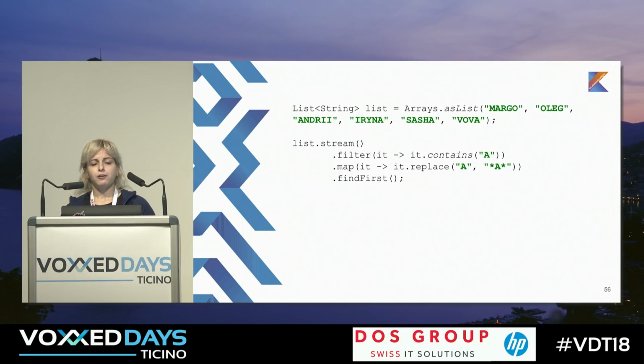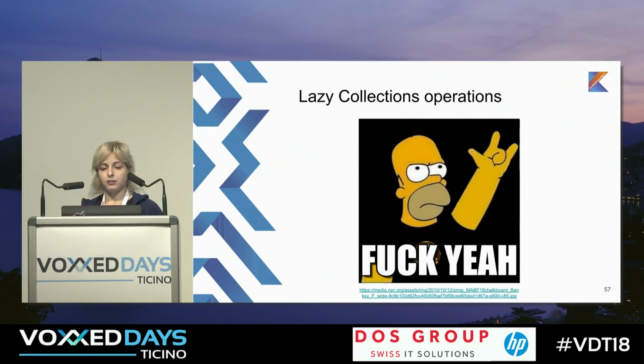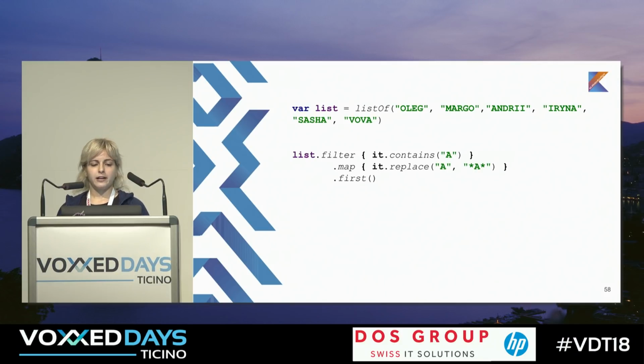But there was one thing that we wanted to improve. Why do we always need this stream? Why don't we just do some stuff directly from the collection? Because it's strange, we always need to call stream, and after that filter, map, flat map, and so on. In Kotlin, they said that we can do the same stuff just with collections. Let's do it. So we can have the same collection, and we can call filter, map, flat map, and other stuff directly on the collection. And it rocks.